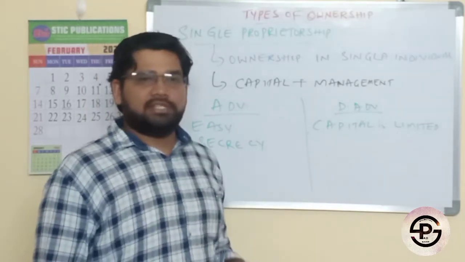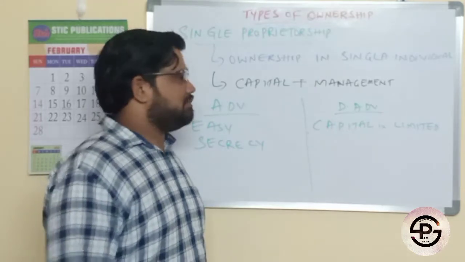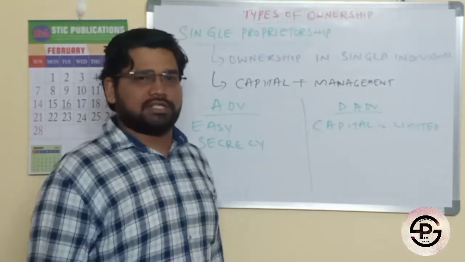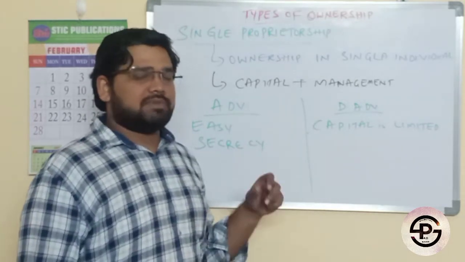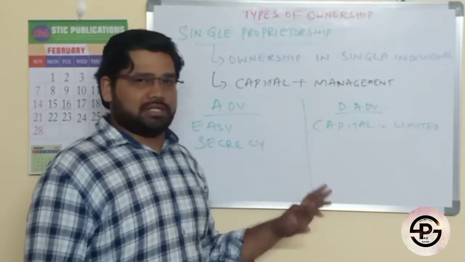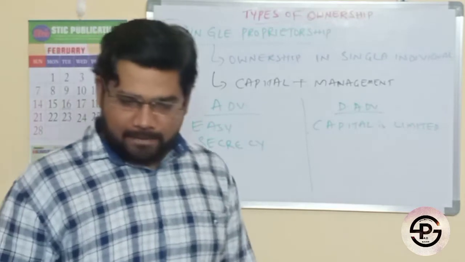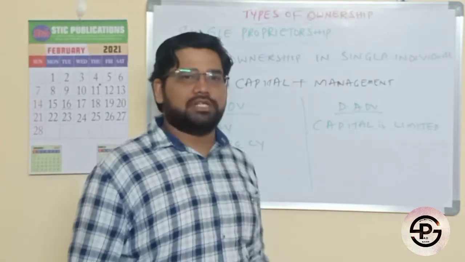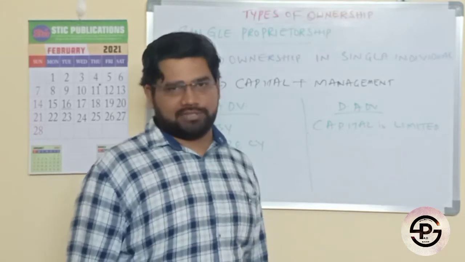There is a limitation at the capital level, and also a limitation at the management level. For example, if he wants to expand his business, he definitely requires someone to look after it. So operations and management also become limited. To overcome these capital and management limitations, we have our next model, that is partnerships.